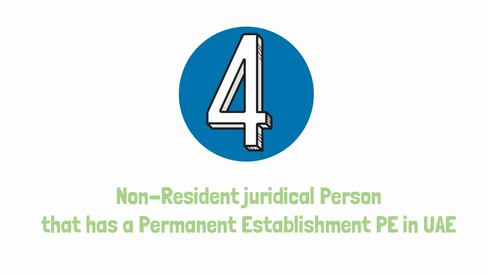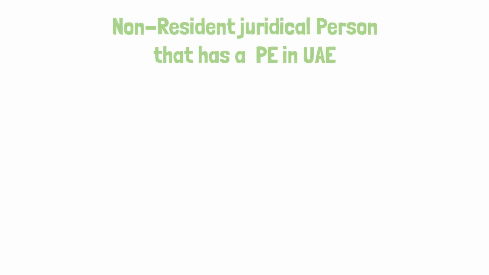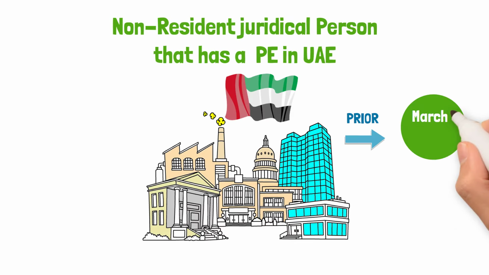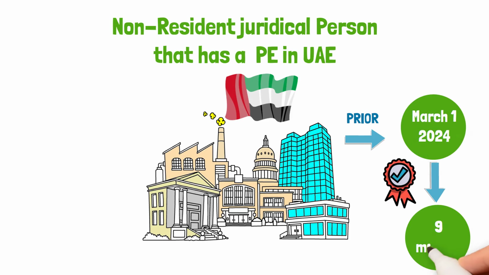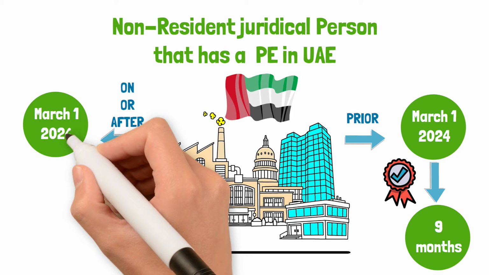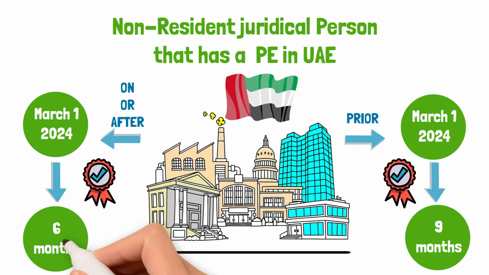4. Non-resident juridical person that has a permanent establishment (PE) in UAE. A non-resident juridical person that has a PE in UAE prior to the 1st of March 2024 should register within 9 months from the date of existence of the PE. A non-resident juridical person that has a PE in UAE on or after the 1st of March 2024 should register within 6 months from the date of existence of the PE.